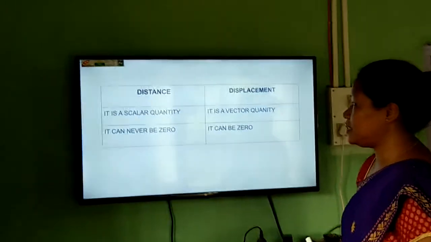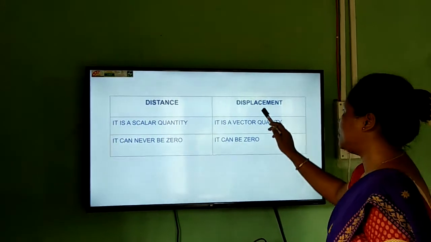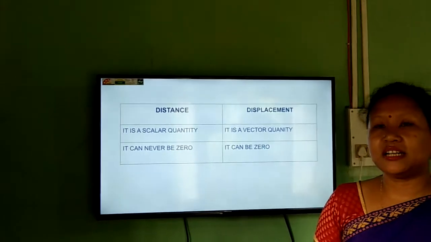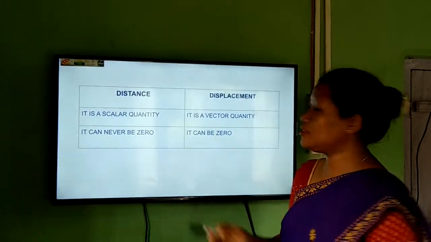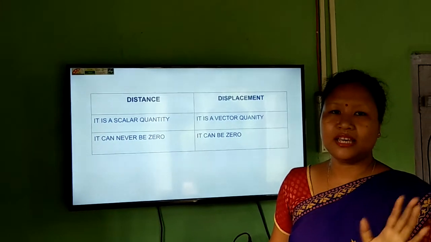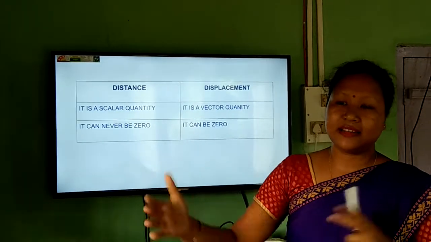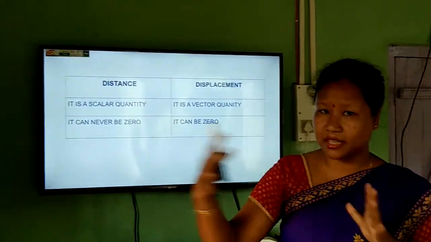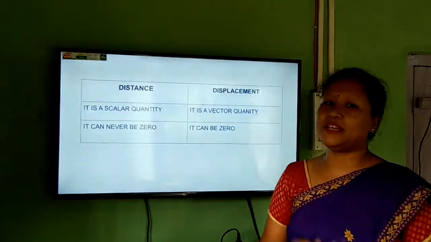So it is the shortest distance between the initial and the final position of the object. Now these are some differences. As we have already said, distance is a scalar quantity, displacement is a vector quantity. Why a vector quantity? Because here we have to consider the direction also. So both magnitude and direction are present, so it is a vector quantity. And distance can never be 0, because if the object covers or changes its position, how can that distance be 0? It can never be 0. Always there will be a certain number. And displacement can be 0 also.